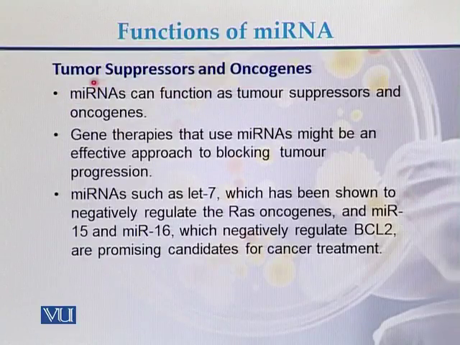miRNA can function as tumor suppressors as well as oncogenes. Gene therapies that use miRNA might be an effective approach to block tumor progression. These are examples of their function: miRNA such as LET7 has been shown to negatively regulate the RAS oncogenes, and MIR15 and MIR16, which negatively regulate BCL2, are promising candidates for cancer treatment.